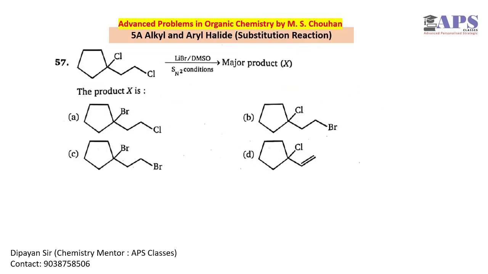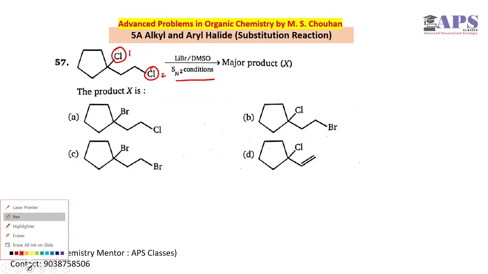57. We have two leaving groups, chlorine number 1 and chlorine number 2, but we have to perform an SN2 reaction. In the SN2 reaction, we all know that a leaving group attached to a less sterically hindered carbon will have a higher reaction rate.